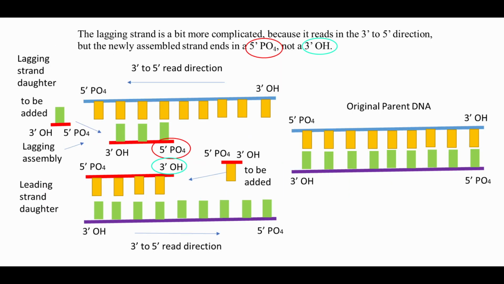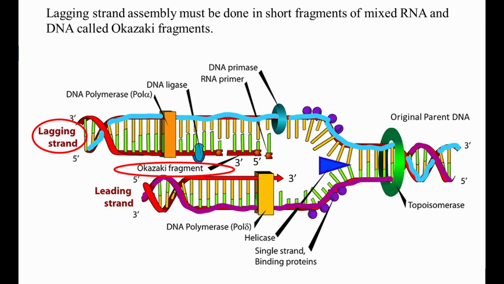The lagging strand is a bit more complicated because it reads in the 3' to 5' direction. But the newly assembled strand ends in a 5' PO4, not a 3' OH. To get around this problem, the assembly must be done in short fragments of mixed RNA and DNA, called Okazaki fragments. Okazaki fragments are a messy solution. Nature is not always straightforward.